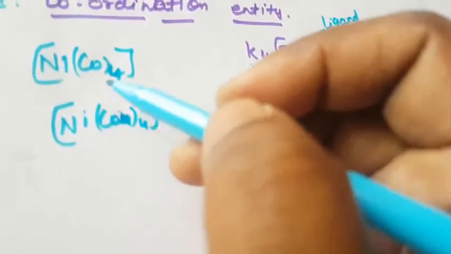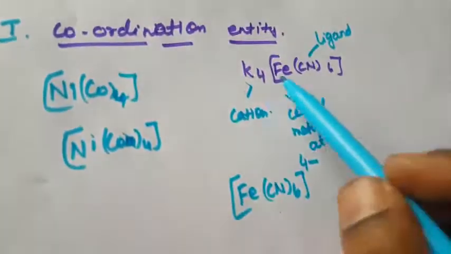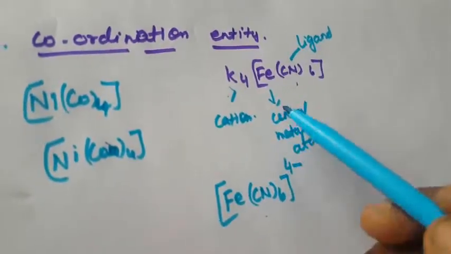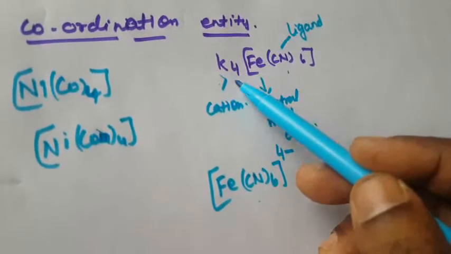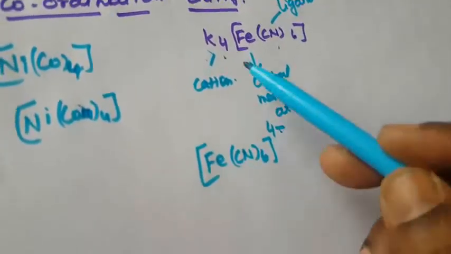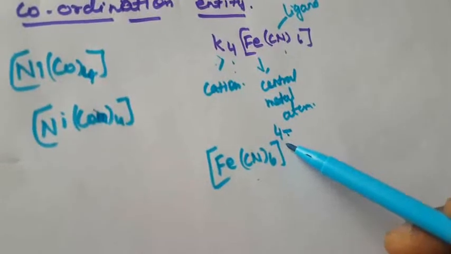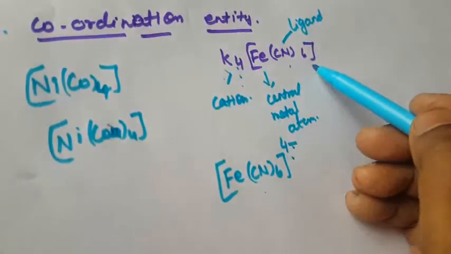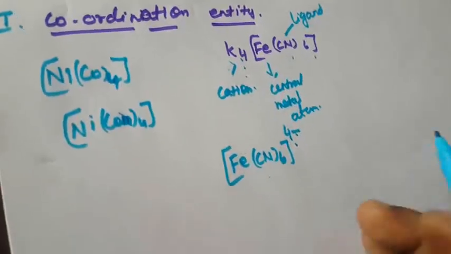Suppose they ask you to write the coordination entity: if a cation is there, you give the charge as minus; if the anion is coming on that side, it becomes positive. We will see that later.